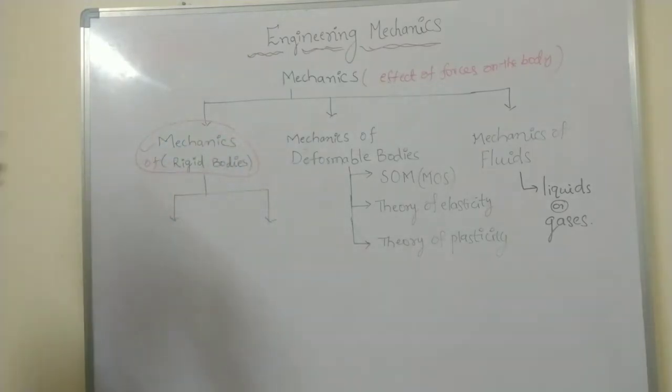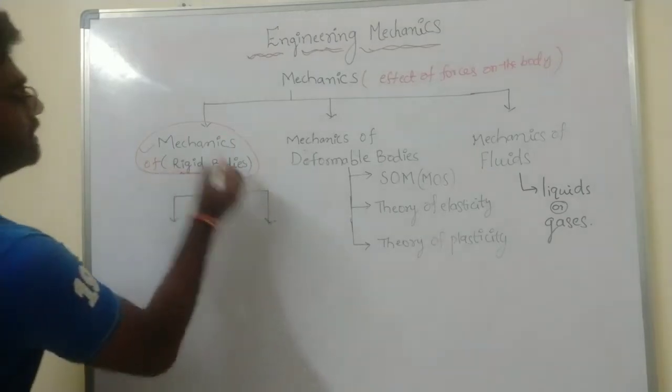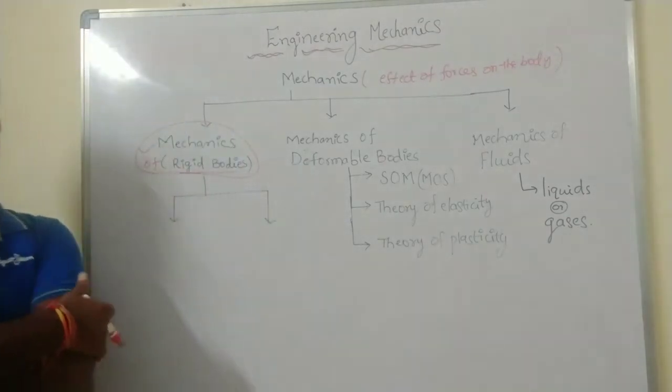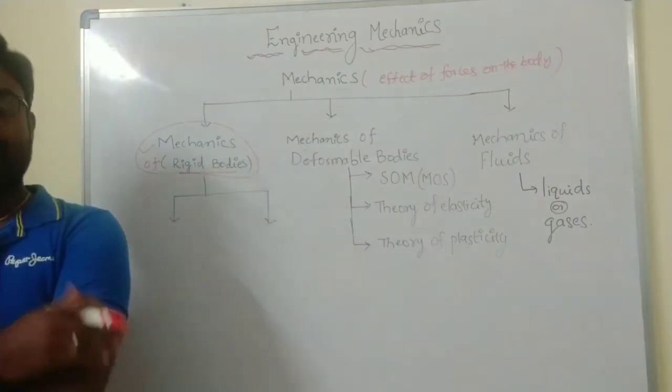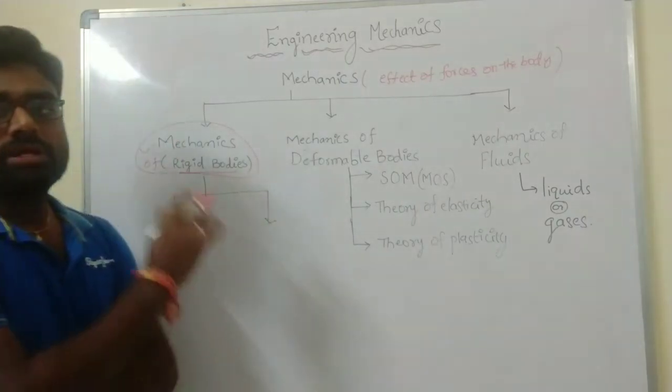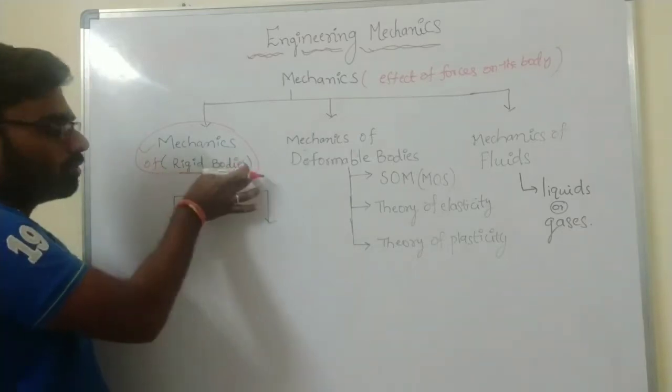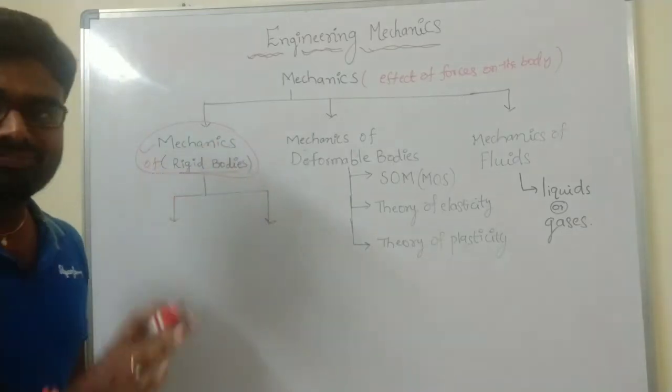Before going to explain the mechanics of rigid bodies, what is the meaning of rigid body? Rigid body means they do not change the shape and size of the body by external force.